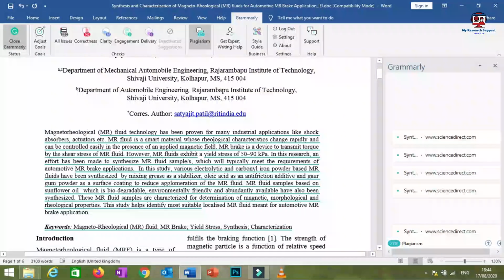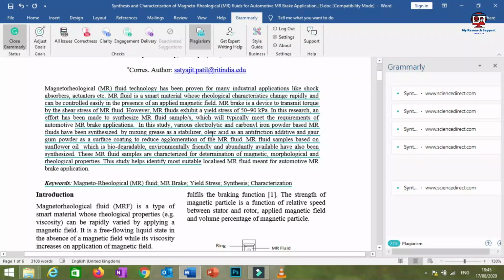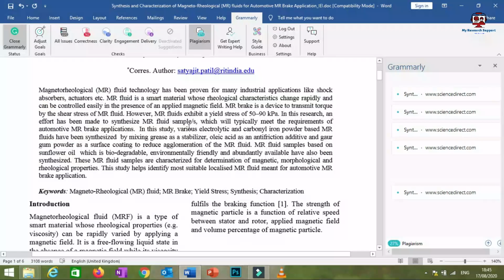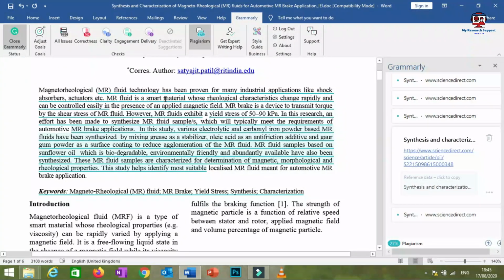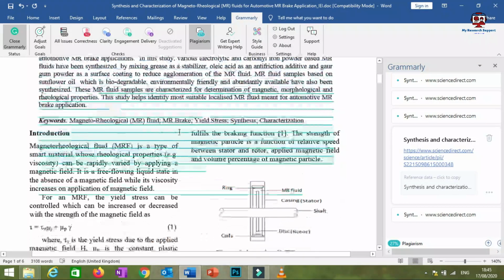See, I have already published this research article, and as you can see here, this abstract is highlighted, the complete abstract is highlighted. It is fine. Highlighted means it is copied from some research articles.